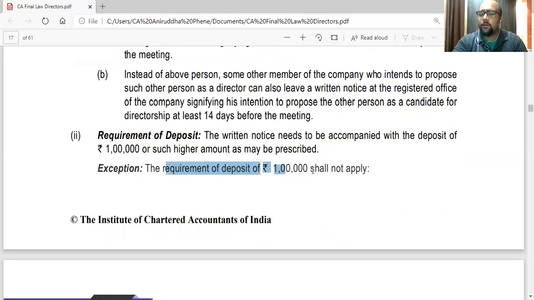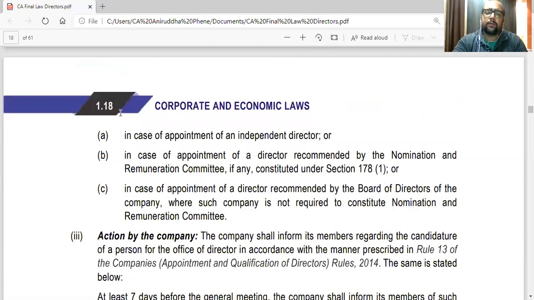Now they are saying the deposit of 1 lakh shall not apply in the following cases. In case of the appointment of an independent director recommended by a member or something, then deposit won't be required. In companies where there is a nomination and remuneration committee, so in big companies, listed companies, there is an NRC, that is nomination and remuneration committee, which recommends directors who can be appointed on the board. So in that case, if the NRC has recommended, then deposit is not necessary because it is the internal committee of the company which has recommended.